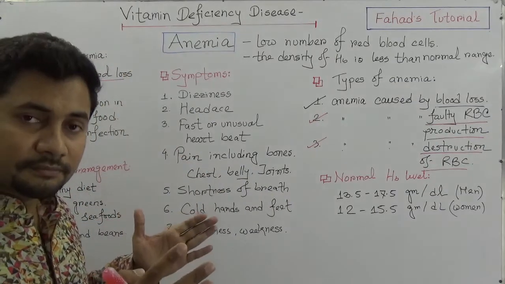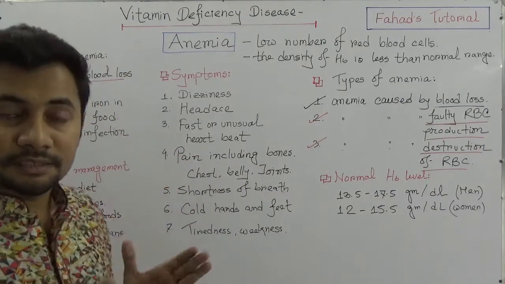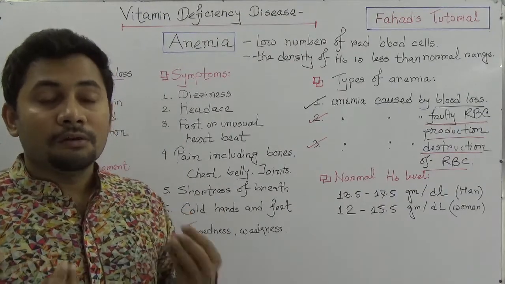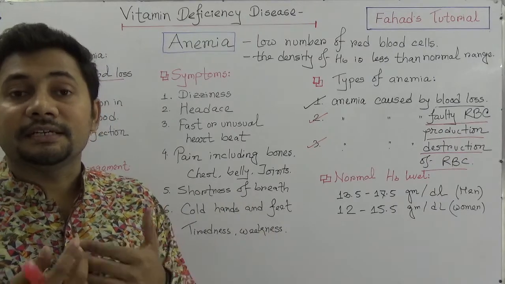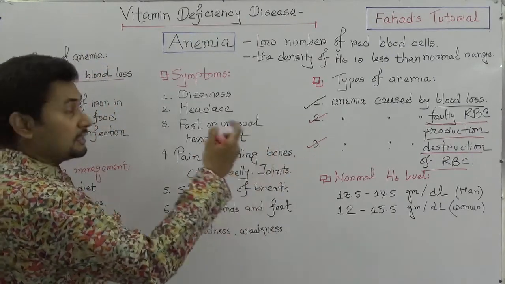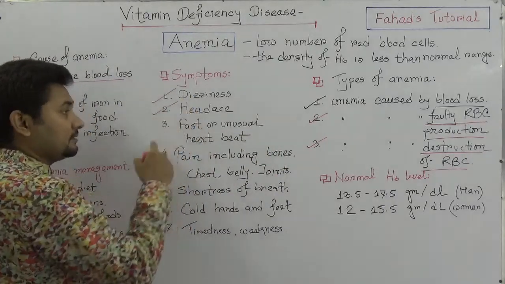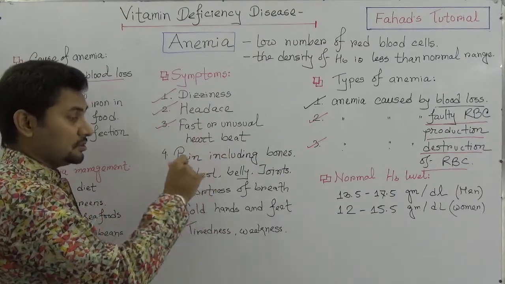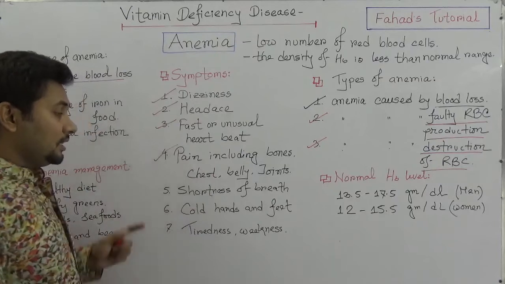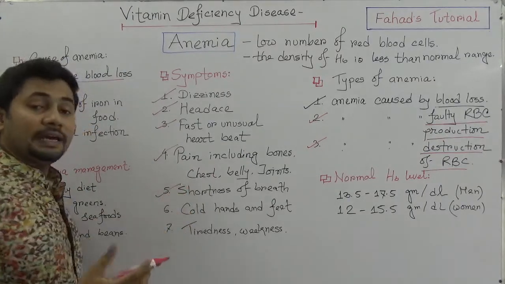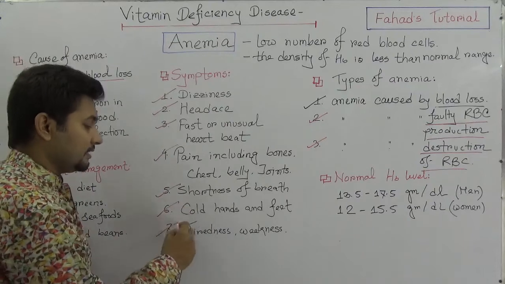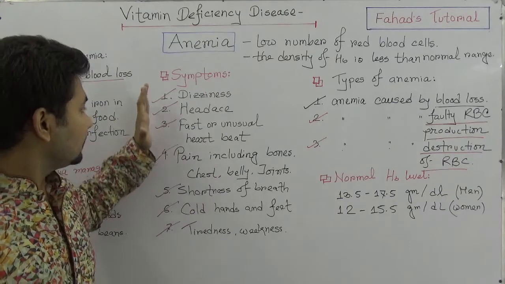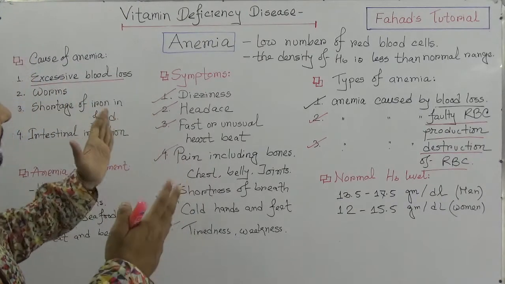Now, what are the symptoms of anemia? If a patient is anemic, having a low number of RBCs inside the body, then he or she can develop dizziness, headache, fast or unusual heartbeat, pain in the bones, chest, belly and joints, shortness of breath, cold hands and feet, and tiredness and weakness. These are the common symptoms of an anemic patient. So those bodies that have anemia might develop these symptoms.